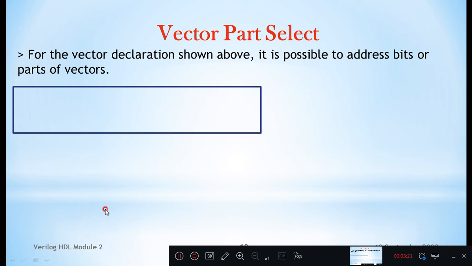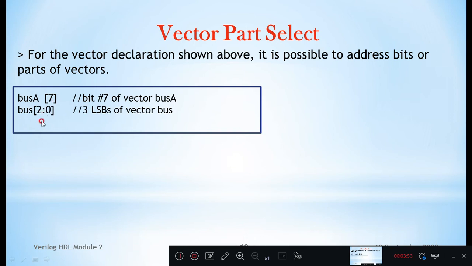Vector part select. For the vector declaration shown above, it is possible to address bits or parts of vectors. If you consider bus A of 7, here you are taking only part of the vector. Bus A is defined in the earlier example as [31:0], so 32 bit. In that, out of 32 bits, you are selecting only 1 bit, that is bus A of 7. That is possible, part select.